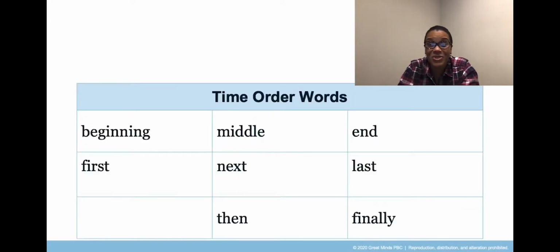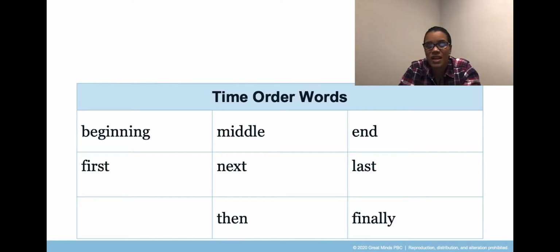Did you complete your story maps? I bet you did. I want to remind you that in Module 1, you learned about words that writers use to put the events of a story in order. Let's review those words now. You'll see them on your screen. Beginning, middle, end, first, next, last, then, finally.